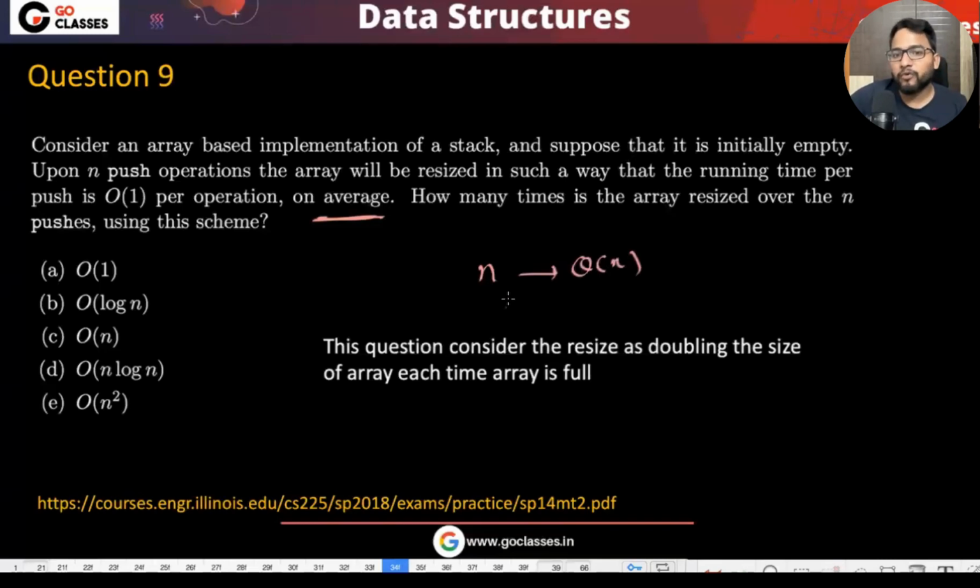Which means for one push, it is taking order of 1 on average. Okay, I mean, that's what they're saying, that on average you're taking order of 1 only for one push. That can be done using doubling the size. How many times does the array resize over the n pushes scheme? Okay, so basically they are asking how many times you're resizing.